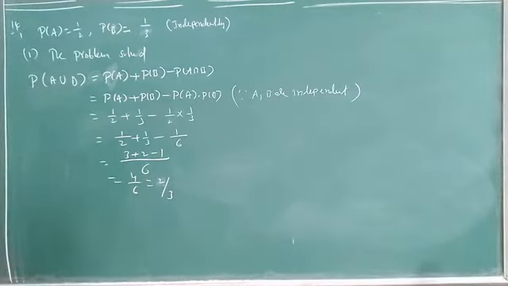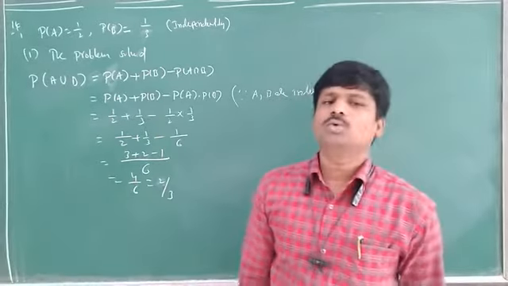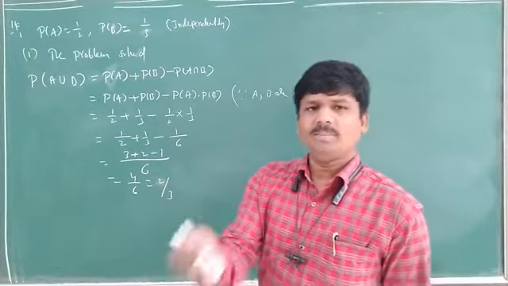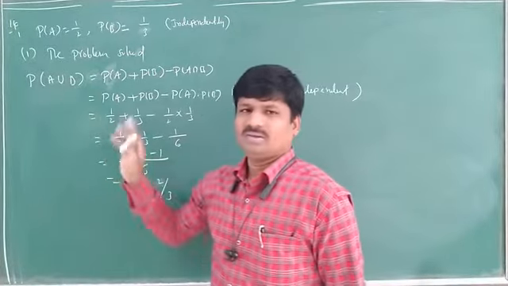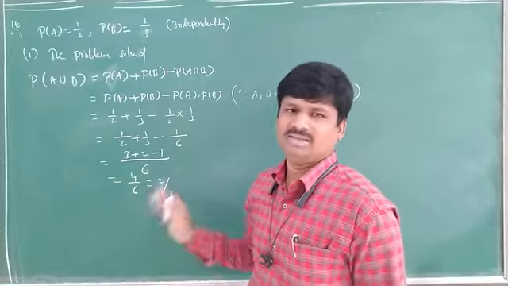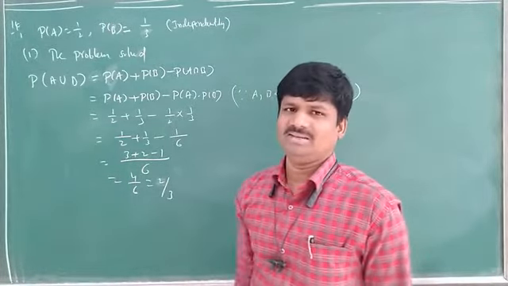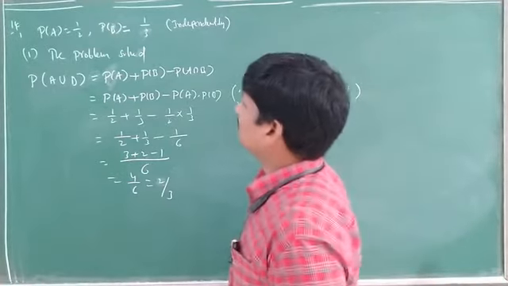That means the problem is solved, either by A or B, with probability 2 by 3. The chance of solving, maybe by A or maybe by B, is 2 by 3. Understand? It is question number 1.